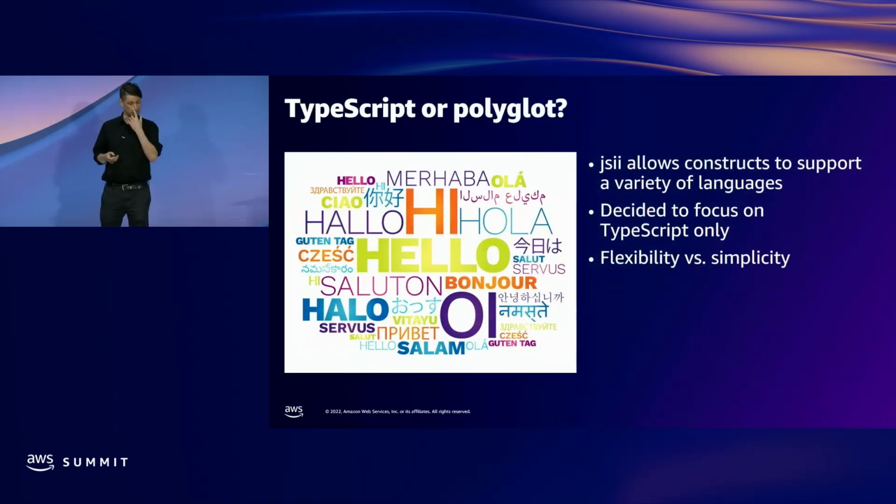One last consideration here when it comes to a construct library. I actually received the advice that we should use JSII, which is the technology that allows the CDK to publish into multiple languages. We should use that in our construct library in order to be able to have constructs that are also in Java or C# or any of the other languages that are supported by the CDK. We ultimately decided not to do that because we were primarily a TypeScript shop anyway. I just felt like I would mention this, because I think that was well-intentioned and possibly good advice, but it wasn't right for us.